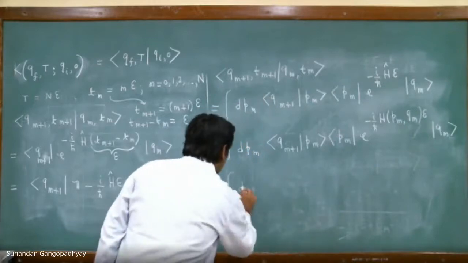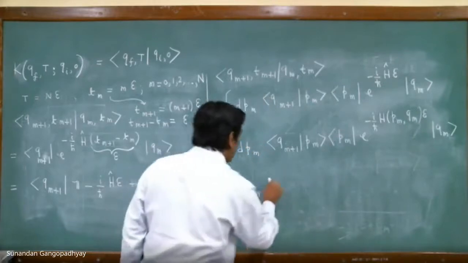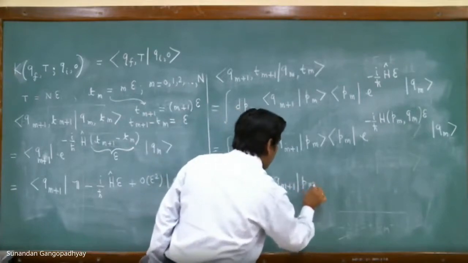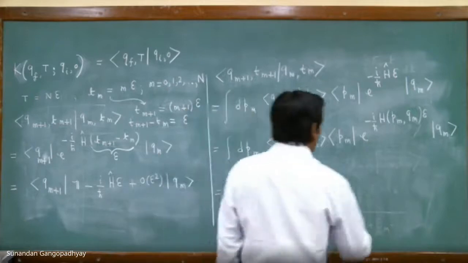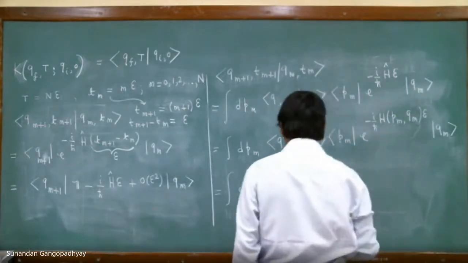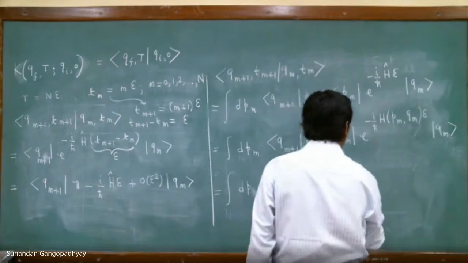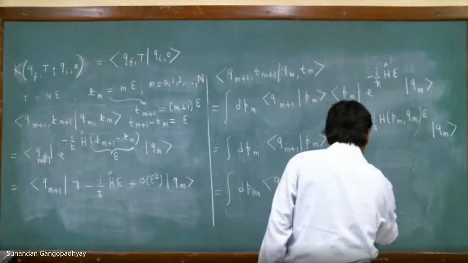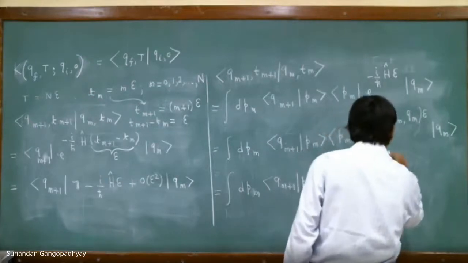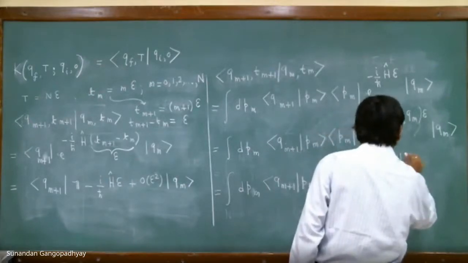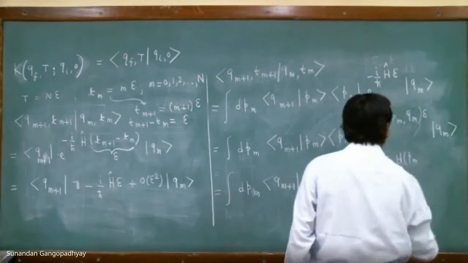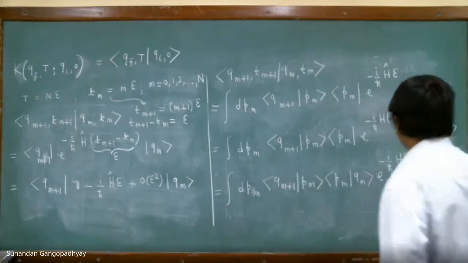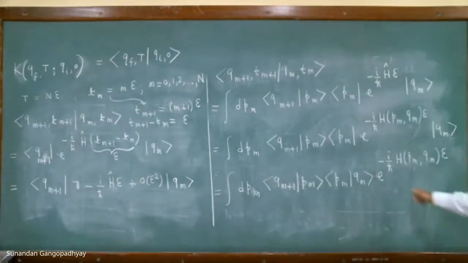What we shall do now is this integral over P_m, and this full thing is basically P_m Q_m exponential minus i by h bar H. So this is what we have.